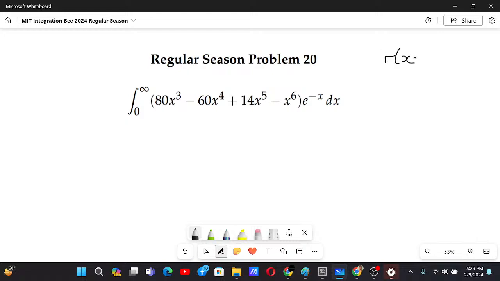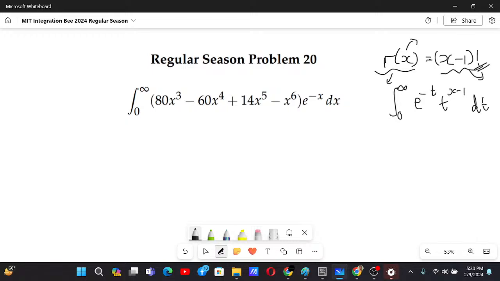So basically, the gamma function is x minus 1 factorial. The factorial is for integers, and the gamma function is for all real numbers. For x being an integer, this can be made as the definition, but if x is any other real number, we can use this integral: e to the power minus t, t to the power x minus 1 dt. We can use this integral for other real numbers.